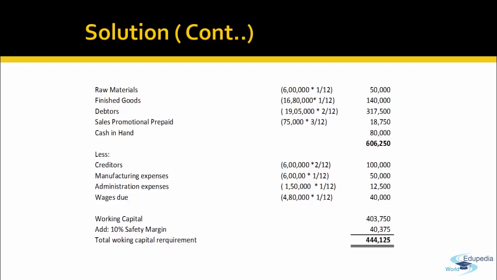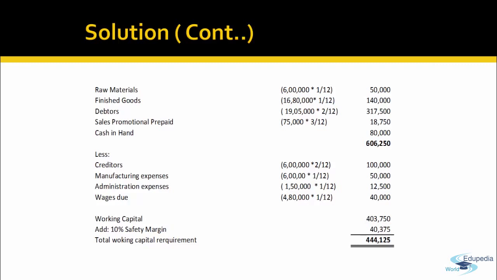So if you go back, the working capital requirement will be 6,06,250 less the total of the current liabilities, which come up to 4,03,750. It also says that it requires a 10% safety margin, so that will be 40,375. So the total working capital requirement will be 4,44,125 rupees. This is how to compute it on cash cost basis.